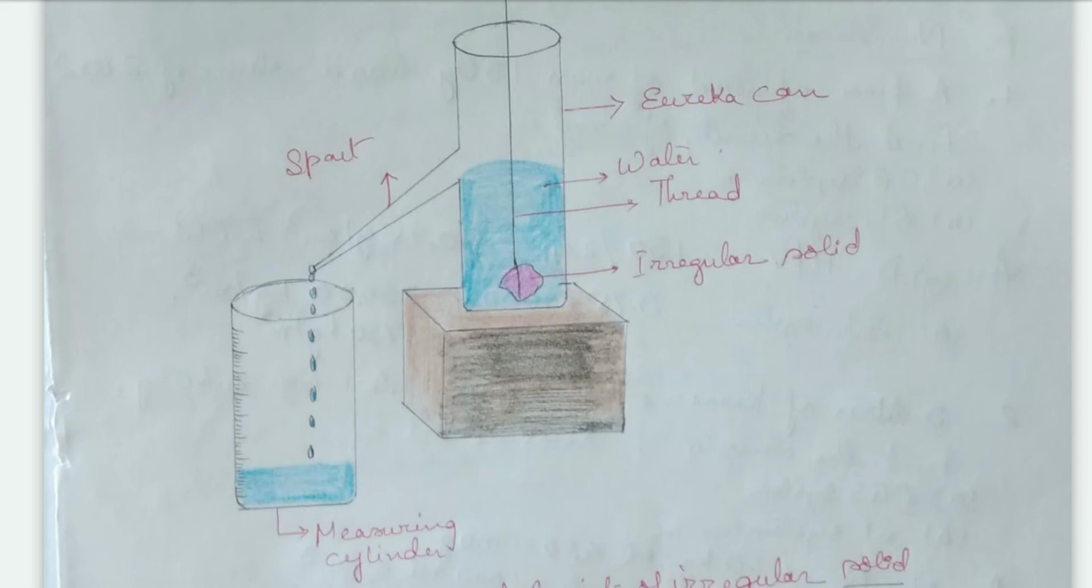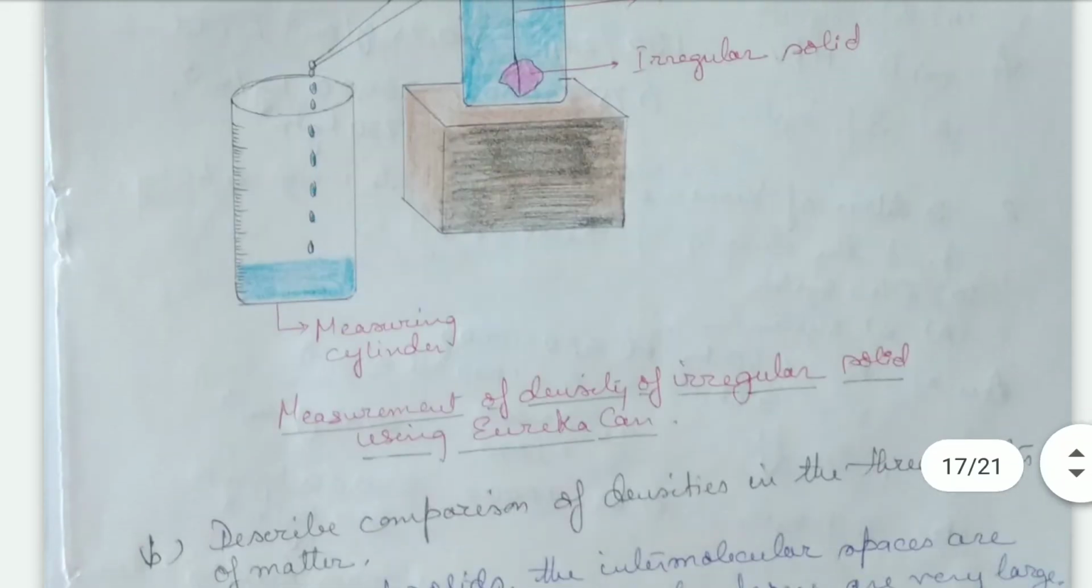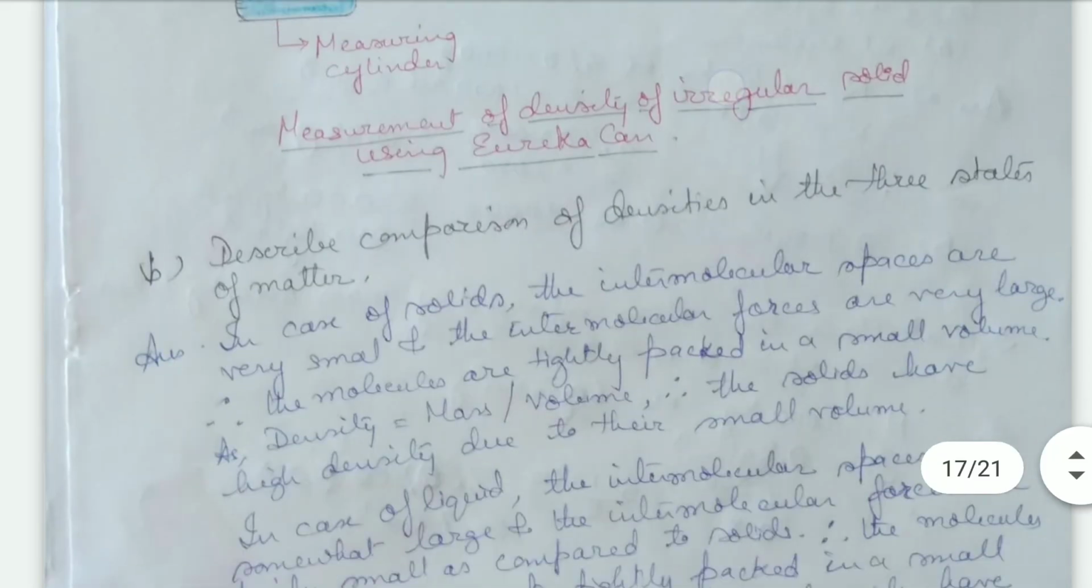the reading of the measuring cylinder, which gives the volume of the irregular solid. The mass is measured by a physical balance, and density will be mass by volume. That gives the density through a Eureka can.